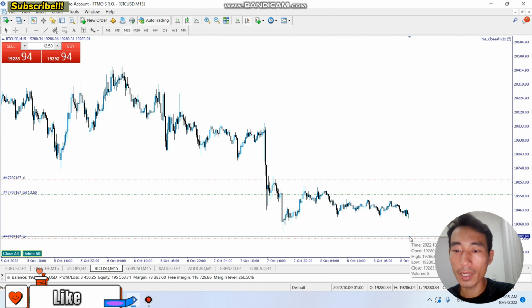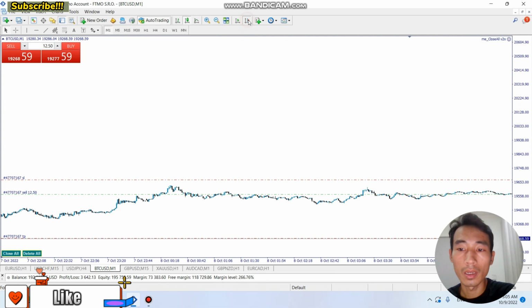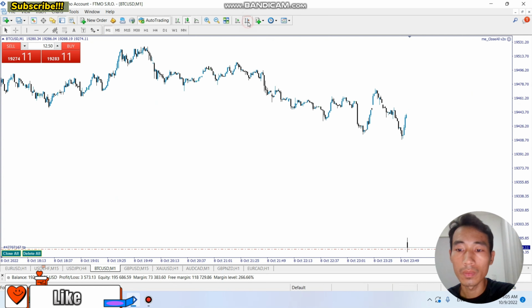So you see price gap down here on FTMO, price just opened, and yeah, it gapped down just like we thought. Here's a profit. I think I'm just gonna close the trade right here.